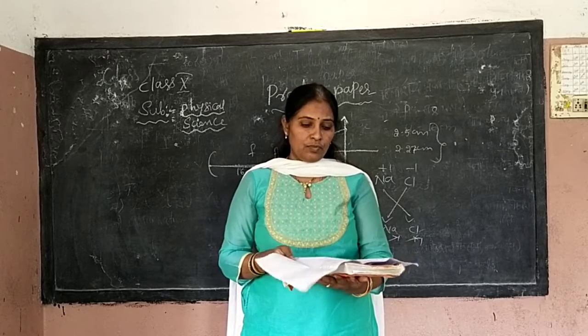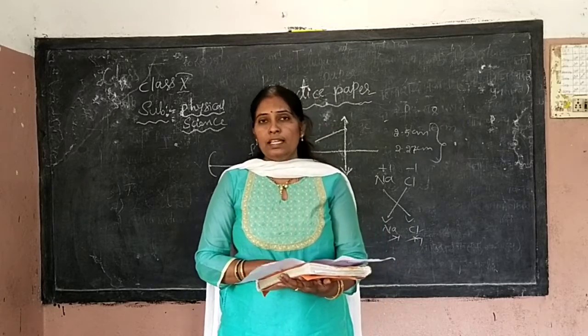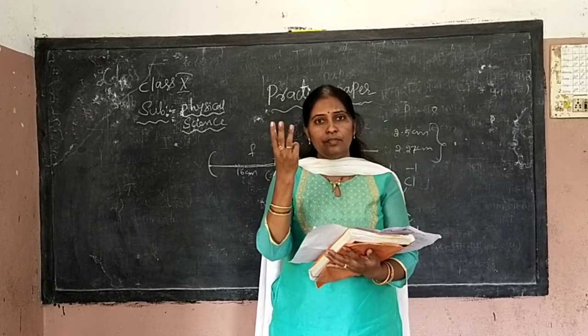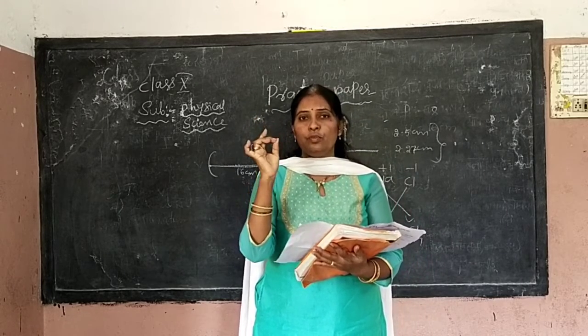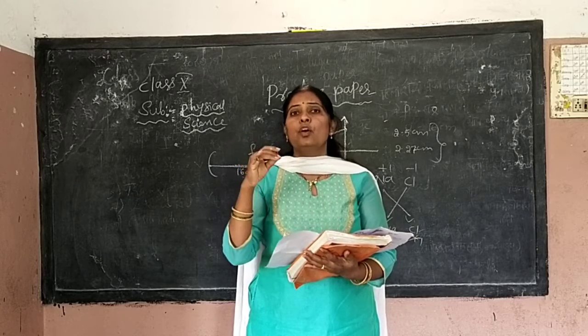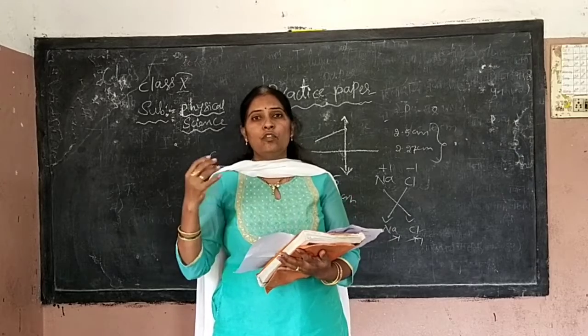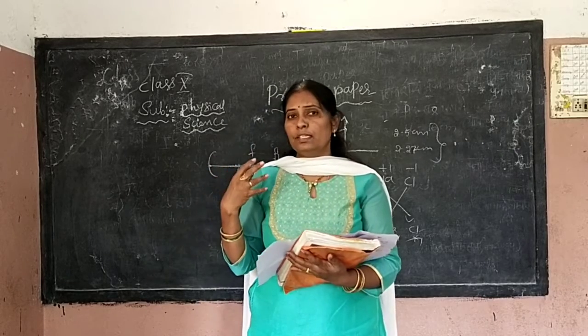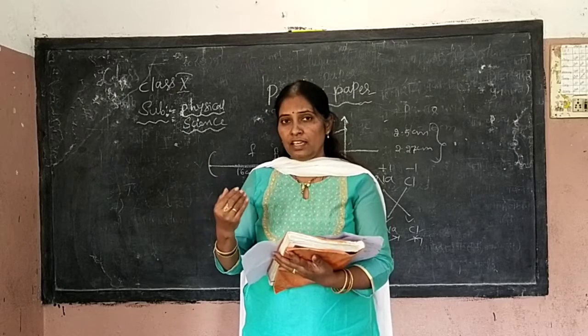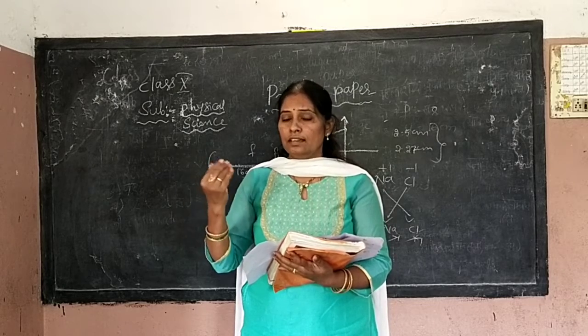Okay. Next one. Bifocal lens is used to correct which type of defects? We have three types of defects: myopia, hypermetropia, presbyopia. Nearsightedness, farsightedness. With age, what happens? Our muscles lose their power. So with age we get farsightedness and nearsightedness.